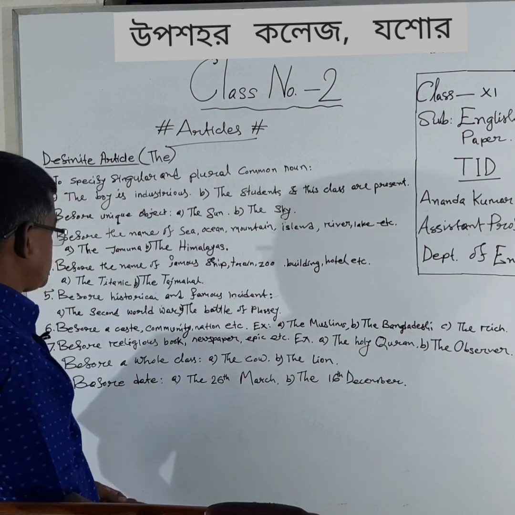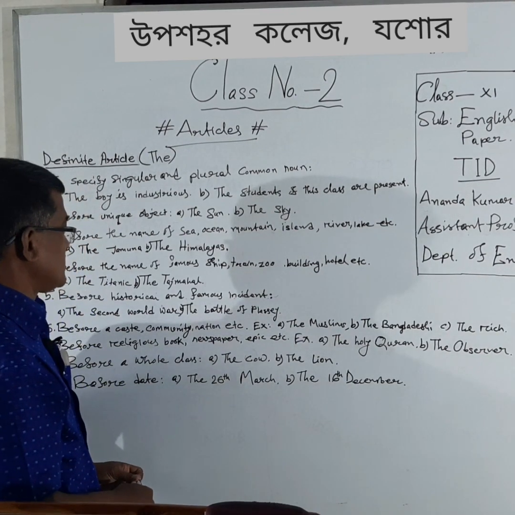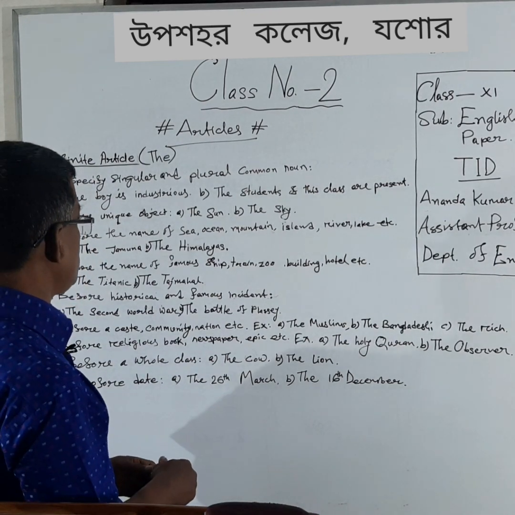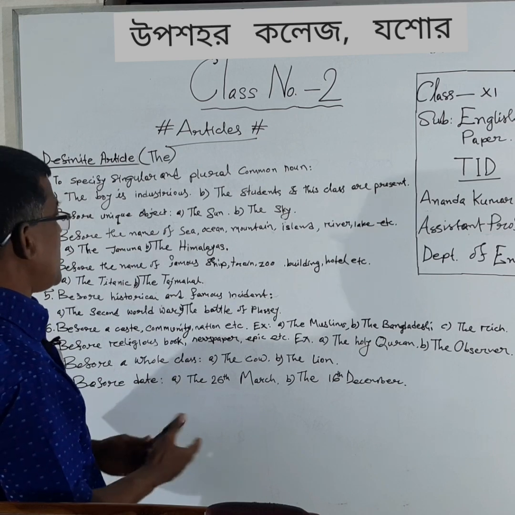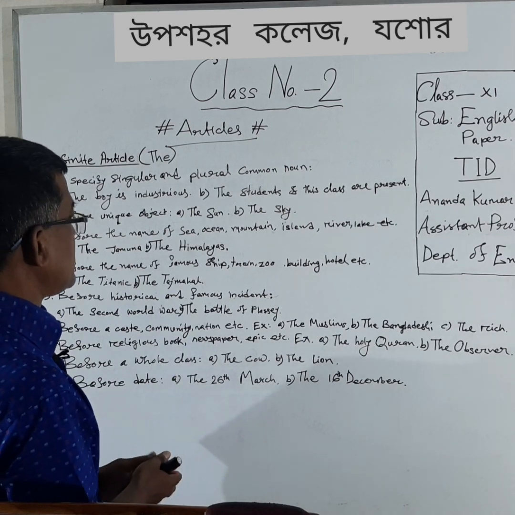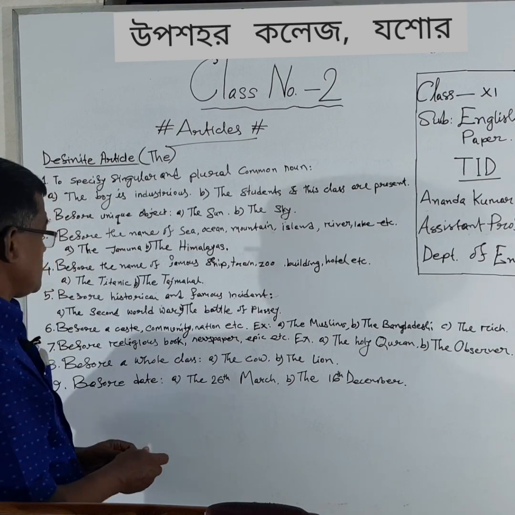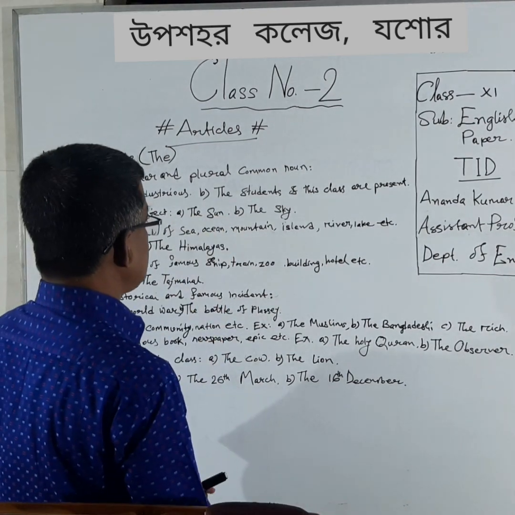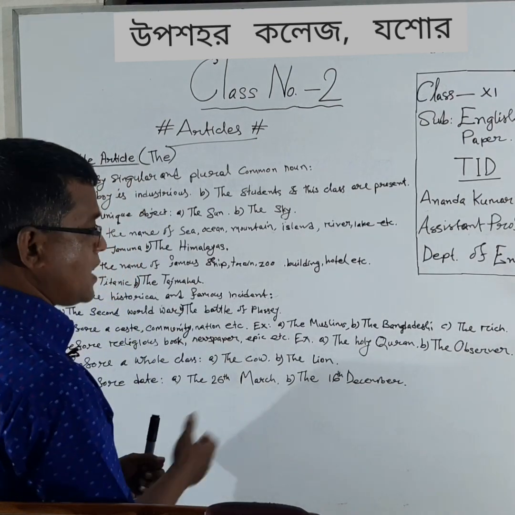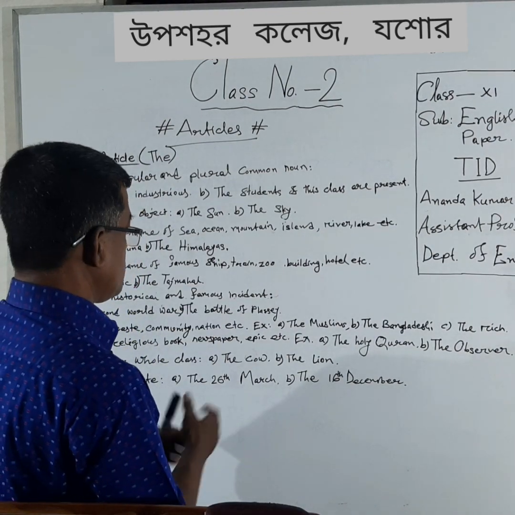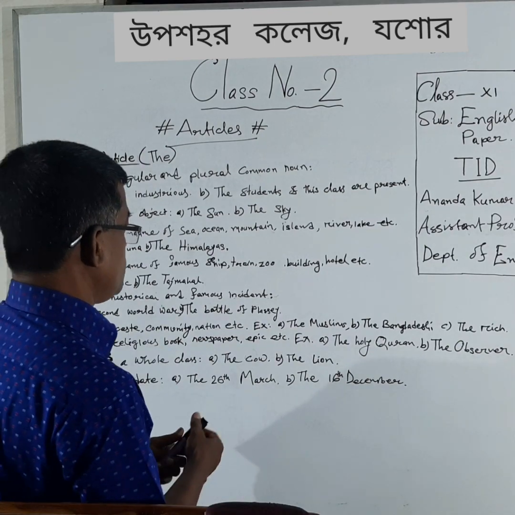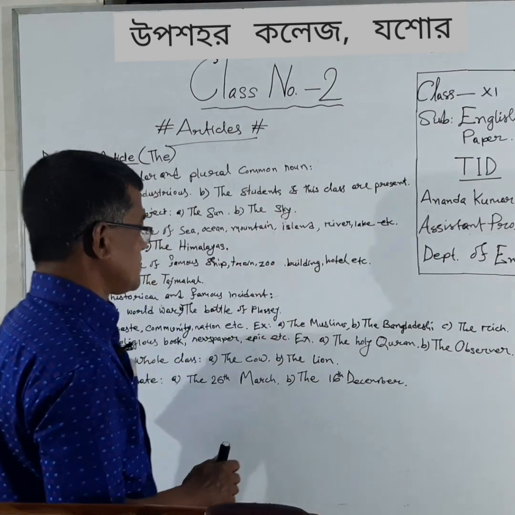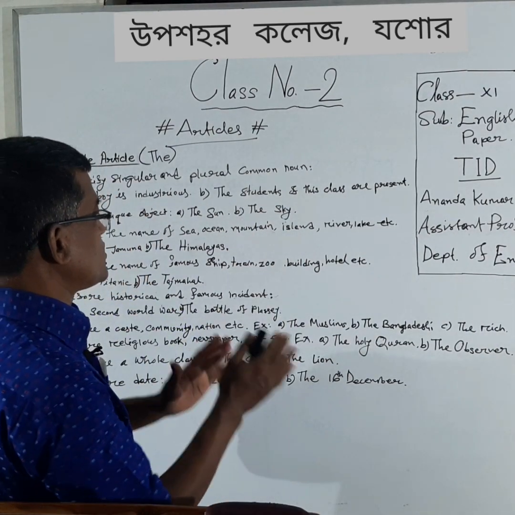Number two, before a unique object. What is a unique object? Which has no partner, which is only one in the universe. For example, the sun. There is only one sun in the world, in the universe. Similarly, there is only one sky. It has no partner, it has no share.